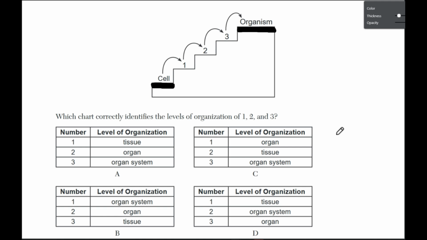Well, we have to have a group of cells come together. That is our first step. So after a group of cells come together, they are no longer just one singular cell. They are, in fact, tissue at that point. So a group of cells build to make a tissue. So with that in mind, if we're looking at our charts down here, number 1 has to be tissue, and we only see that in charts A and D. So we can immediately mark out B and C.